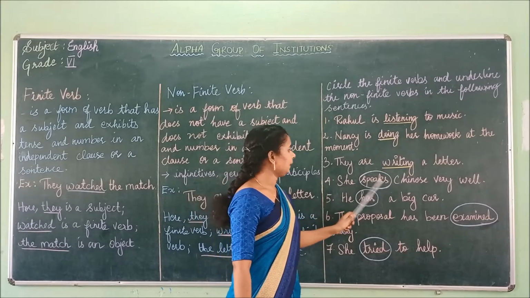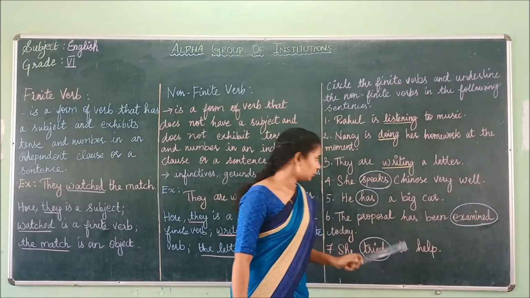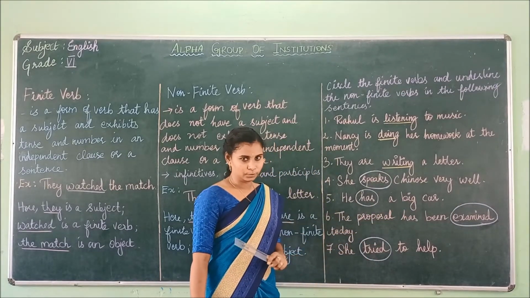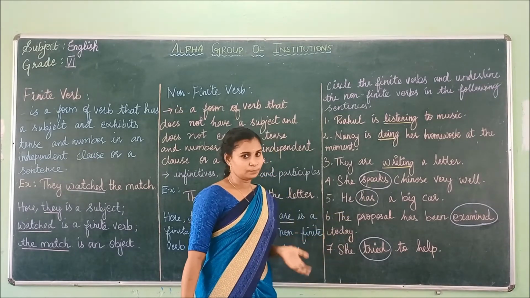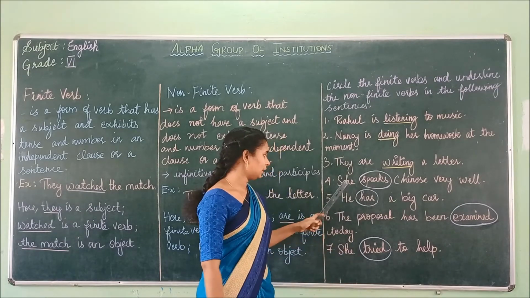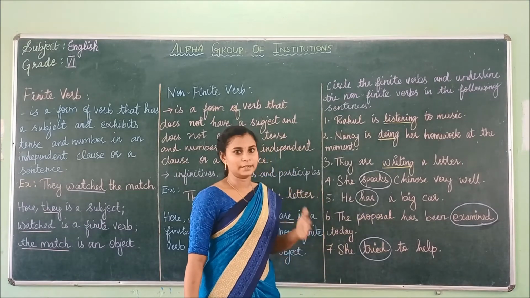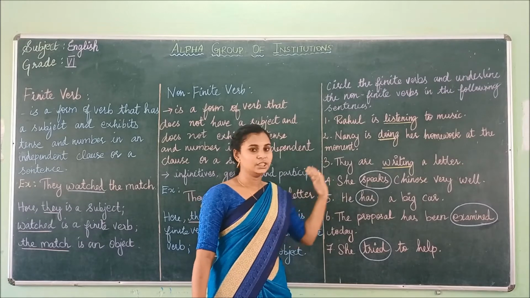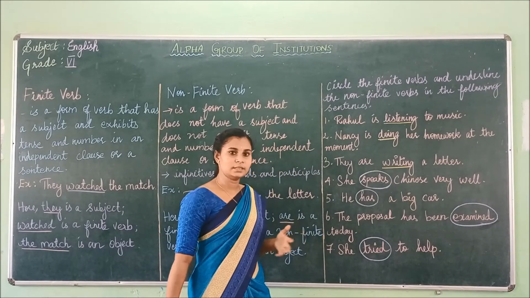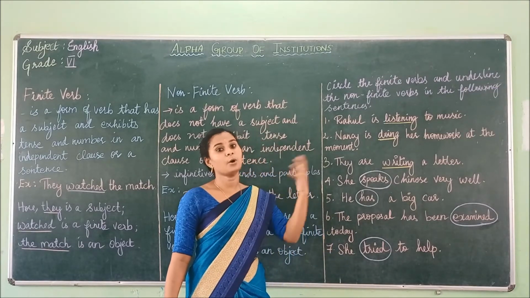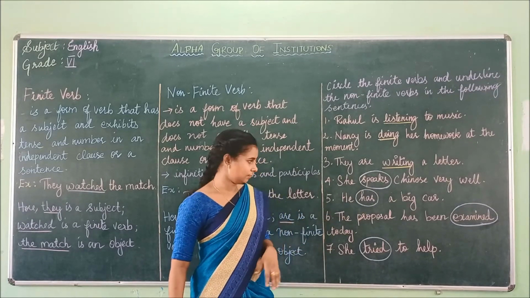And here, she speaks Chinese very well. Here, speaks is a finite verb, because it can be changed in tense or with the number. For example, if you change the number to plural, it becomes they speak Chinese very well. And if you change the tense, you could say she spoke Chinese very well. So you can change speaks into spoke.